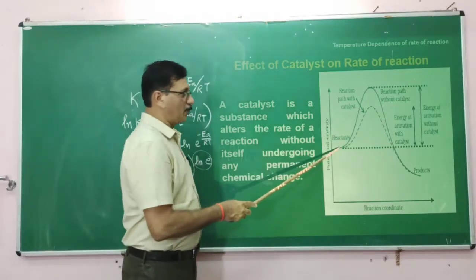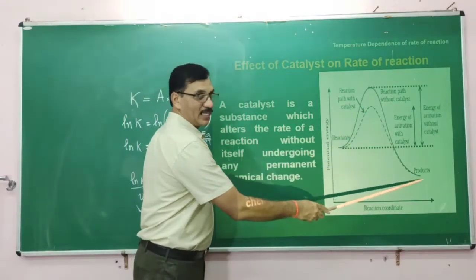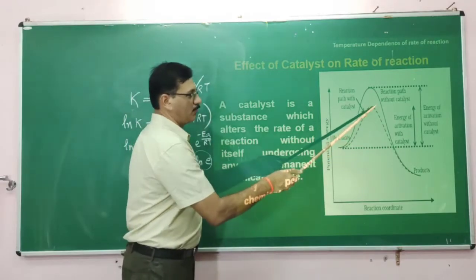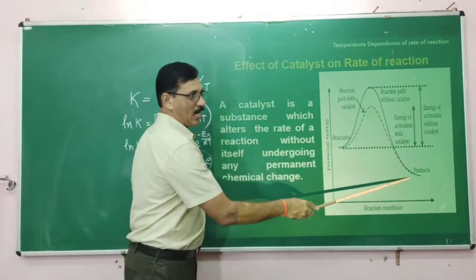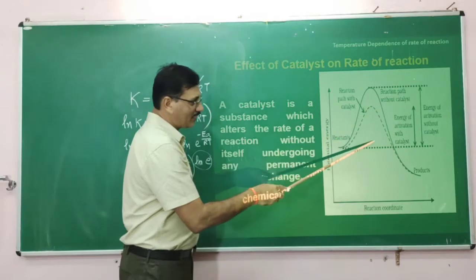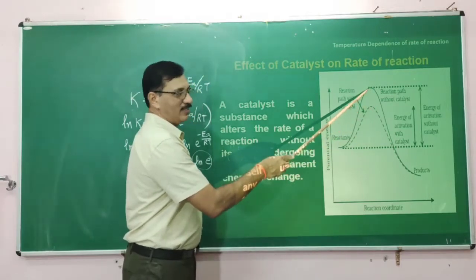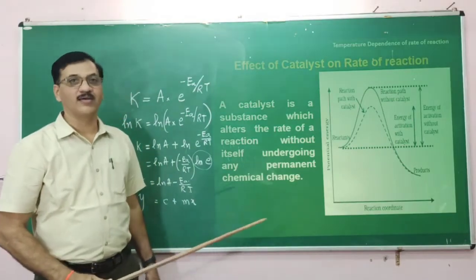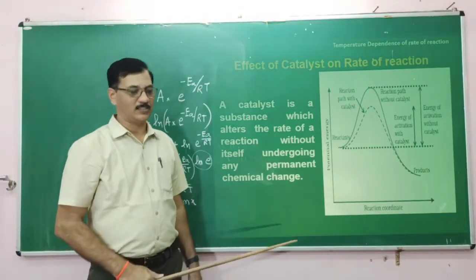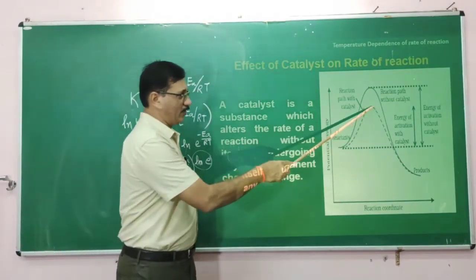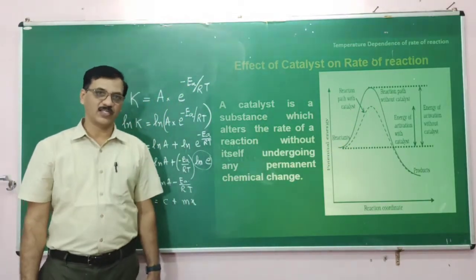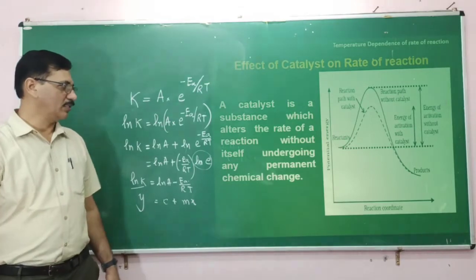Suppose the reaction path is like this without a catalyst; once you use the catalyst, it will follow a path which has less activation energy than the path used when there is no catalyst. Since the activation energy is reduced, the rate of the reaction increases, right?